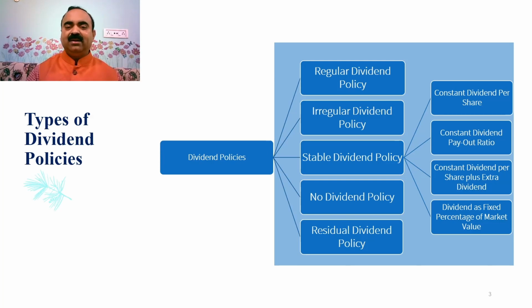They are 1. Constant dividend per share policy. 2. Constant dividend payout ratio policy. 3. Constant dividend per share plus extra dividend policy. And 4. Dividend as fixed percentage of market value of the share policy.